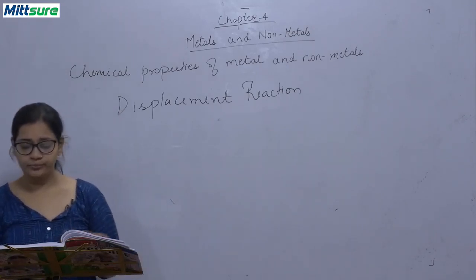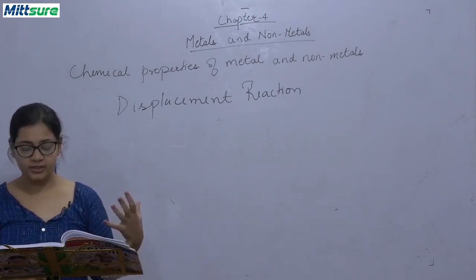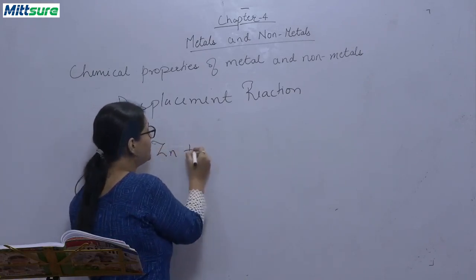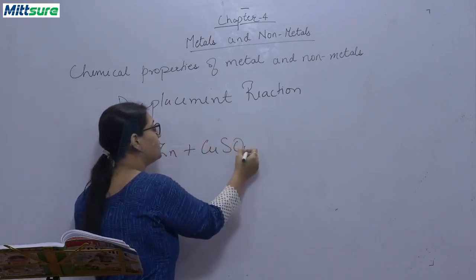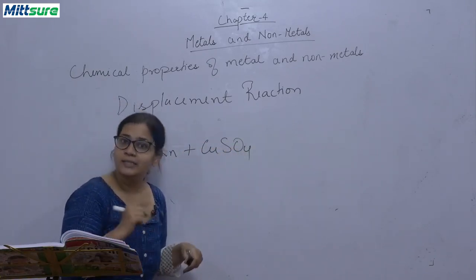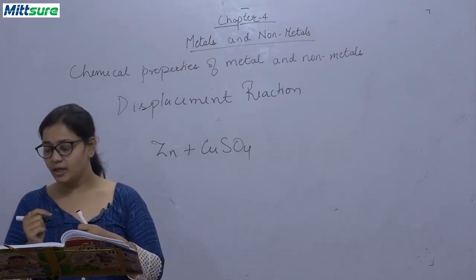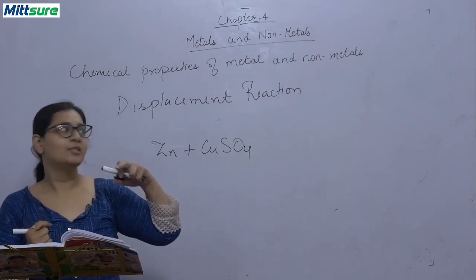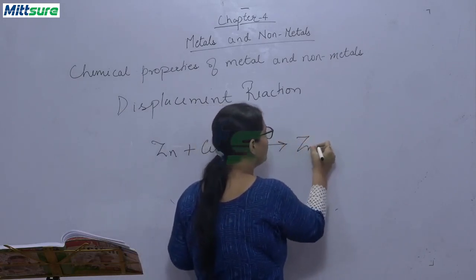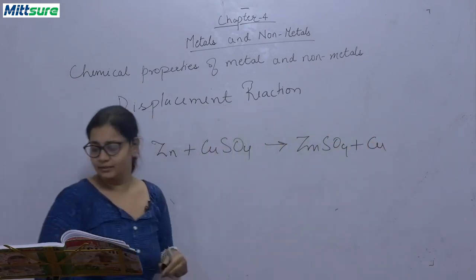Okay, so there are some examples also given, of iron and copper sulfate we have discussed. Let's take an example of zinc and copper sulfate. Do you think zinc will replace copper? See the table or the chart given of the reactivity series. You can see zinc comes above copper. So definitely zinc can replace copper and it will form zinc sulfate with copper as a metal. Okay.